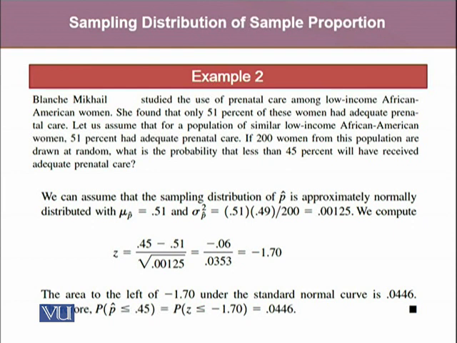The area to the left of minus 1.70 under the standard normal curve is 0.0446. Therefore, the probability that p cap is less than or equal to 0.45 equals the probability that z is less than or equal to minus 1.70. Hence, the answer is 0.0446.